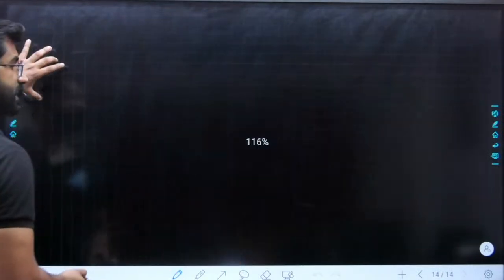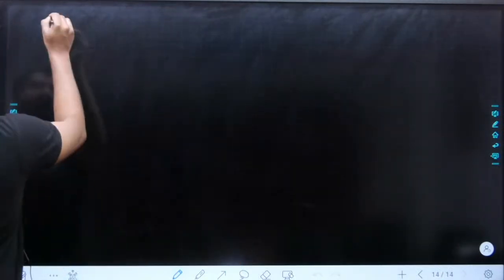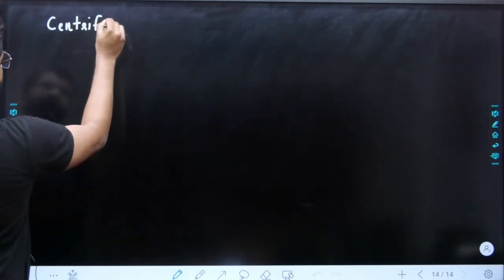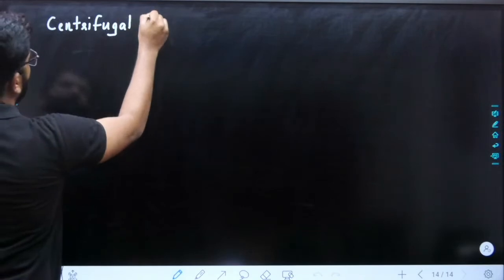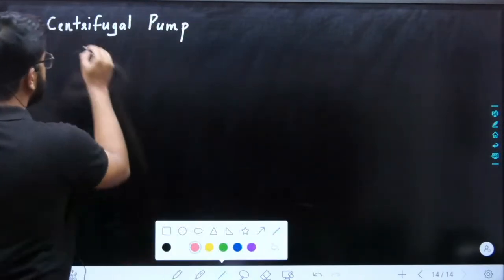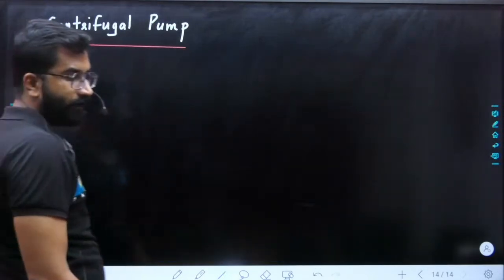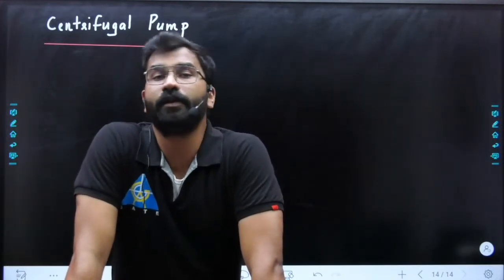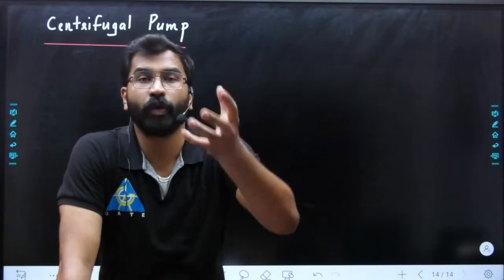Pump. What is the speciality in case of a pump? We have centrifugal pump, and obviously we have the positive displacement pumps, right? Positive displacement pump and centrifugal pump, what is the basic difference? In positive displacement pump, the flow rate cannot be higher.